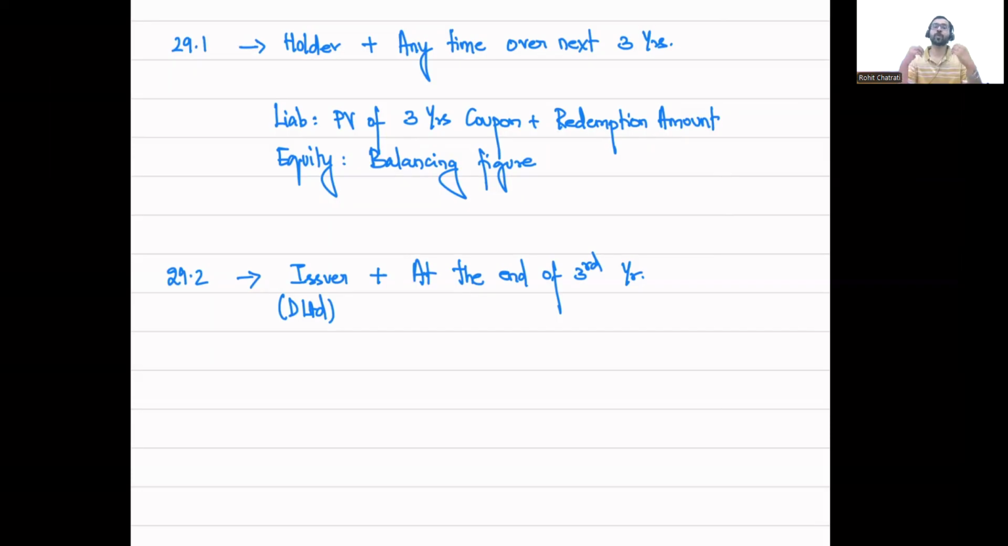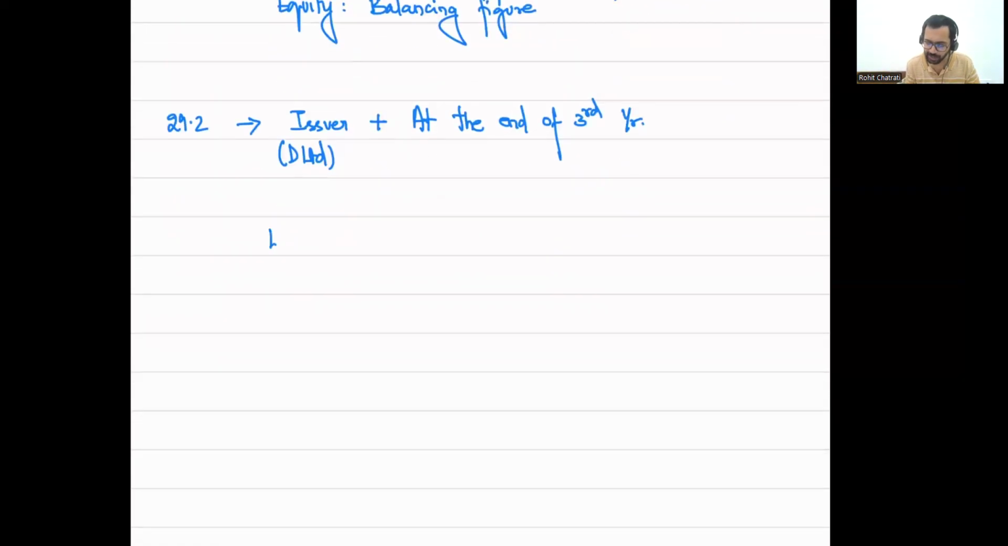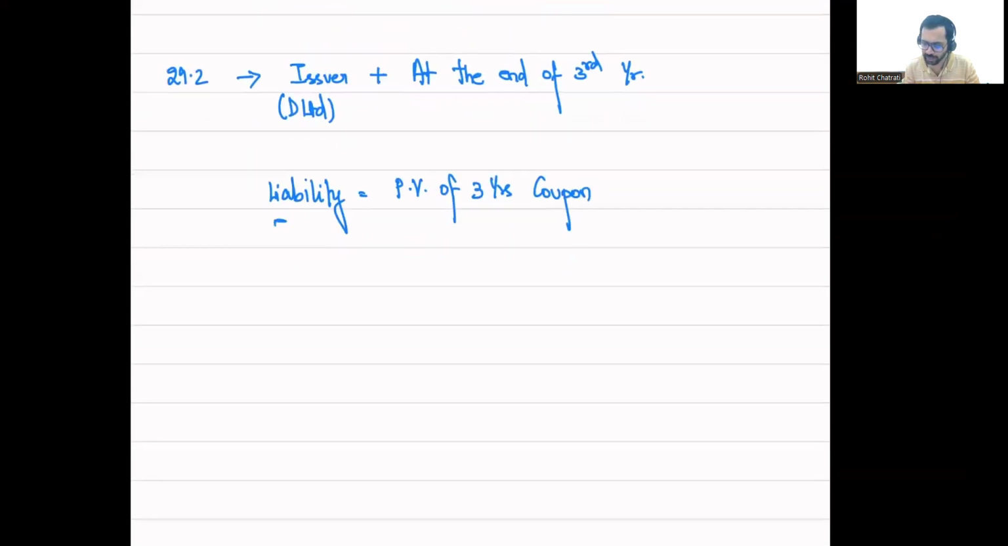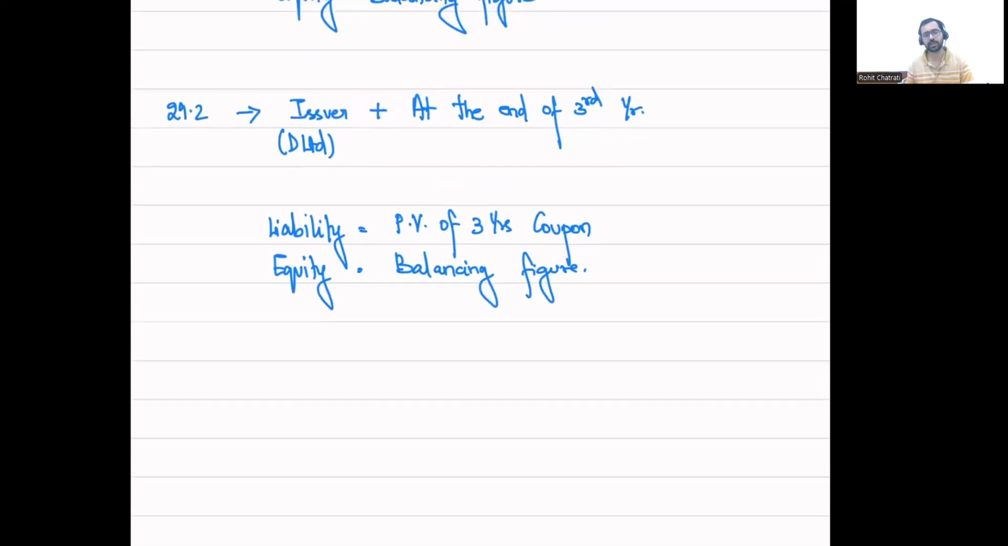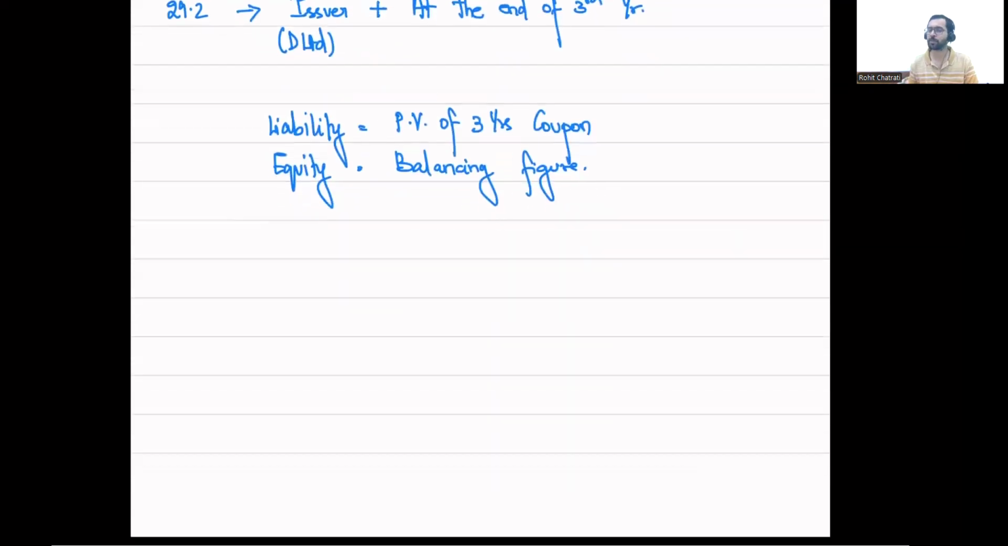And therefore, over here we are saying that D Limited is not having an obligation. It can avoid the payment of cash because there is an alternative, and because it can avoid payment of cash, you cannot consider that as an obligation. Hence the liability value over here is going to be equal to the present value of the 3 years coupon only. We are not going to take the redemption value, and equity will be a balancing figure, but this time the balancing figure will be higher. The liability value is going to be lesser and the equity value will be higher in this case. This is illustration 29.2.